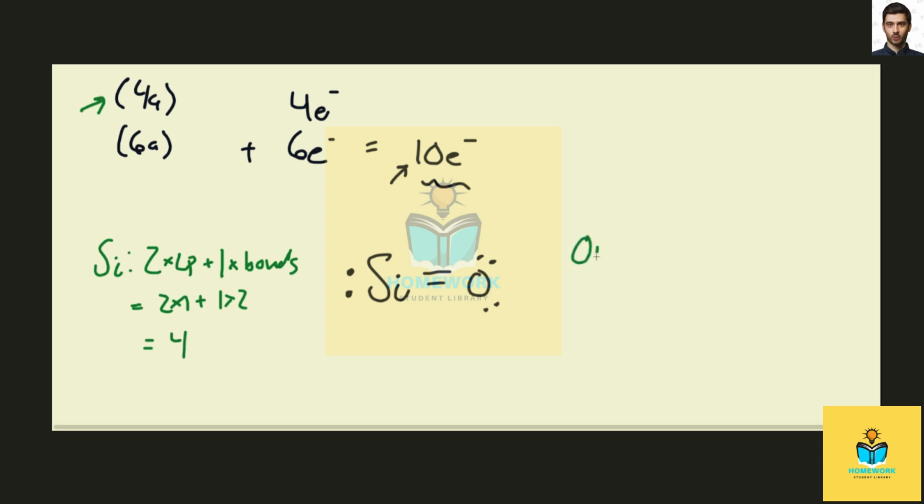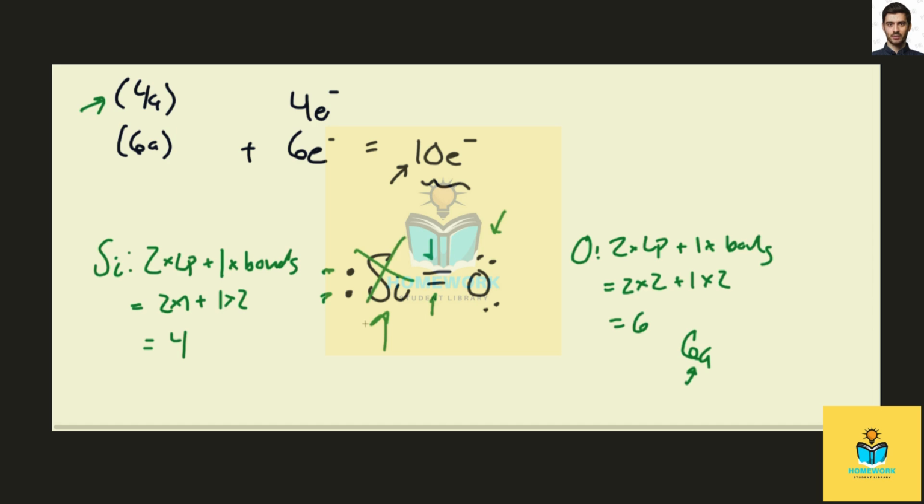What about oxygen? 2 times the number of lone pairs plus 1 times the number of bonds. That is 2 times 2 plus 1 times 2 equals 6, which matches its group 6A. Right, so it's neutral. Okay, and then in terms of the octet, here's the issue. Silicon does not have a full octet. 1, 2, 3, 4, 5, 6. So that's no good. Oxygen is satisfied, but silicon is not. And in fact, with a single silicon atom and a single oxygen atom, there's no good way to draw this.